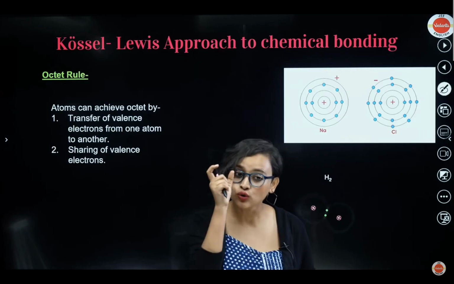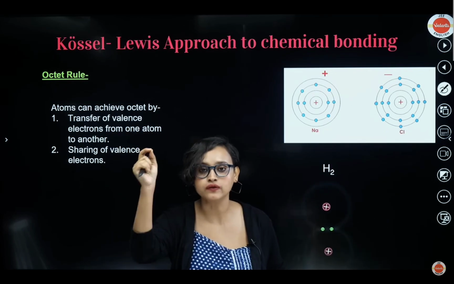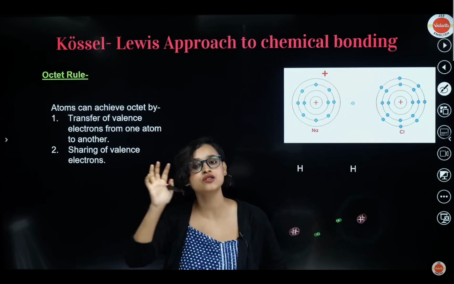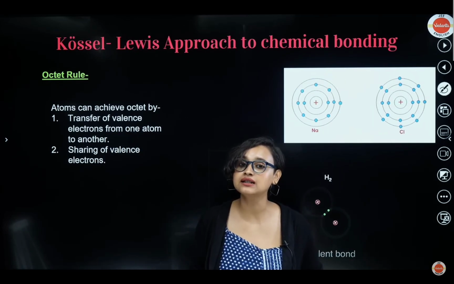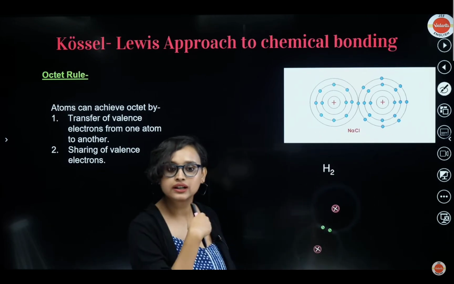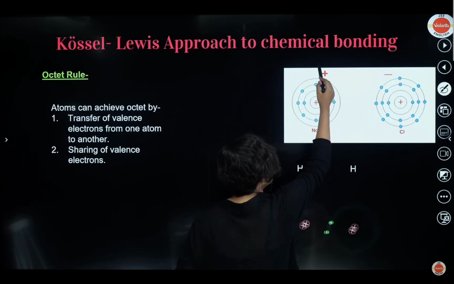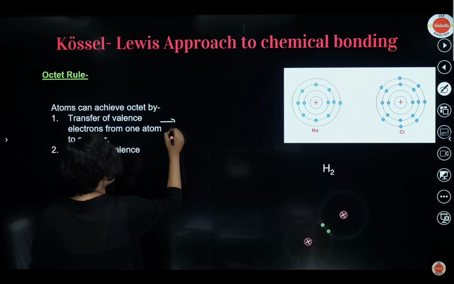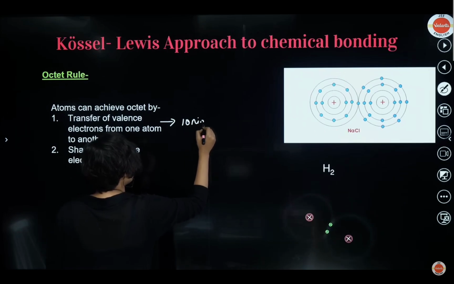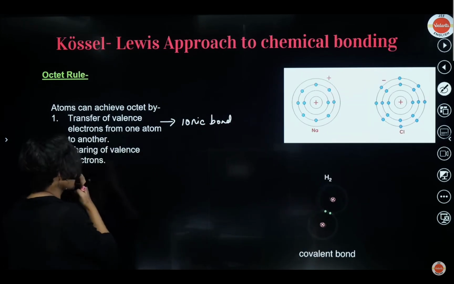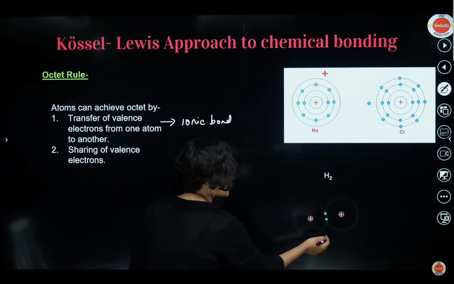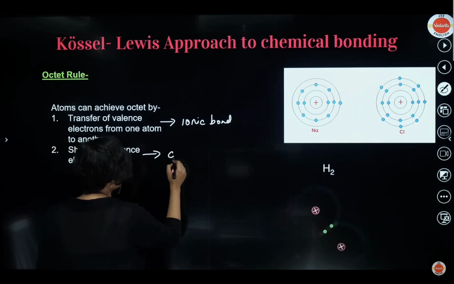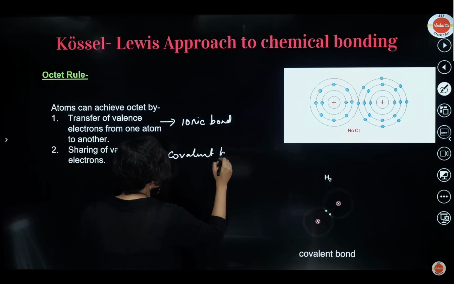Now, what is the octet rule? To attain this octet, the octet rule is basically nothing but attaining 8 electrons in the last shell, right? How can they attain this 8 electrons in the last shell? Either they will do transferring, like how you see in the case of NaCl, transfer of electron is happening there, and that's how they're forming a bond. So transfer of valence electron from one atom to another, what do we call it? We call this an ionic bond. Am I right? Or there is sharing of valence electron, like you see in the case of hydrogen, which is called your covalent bond.